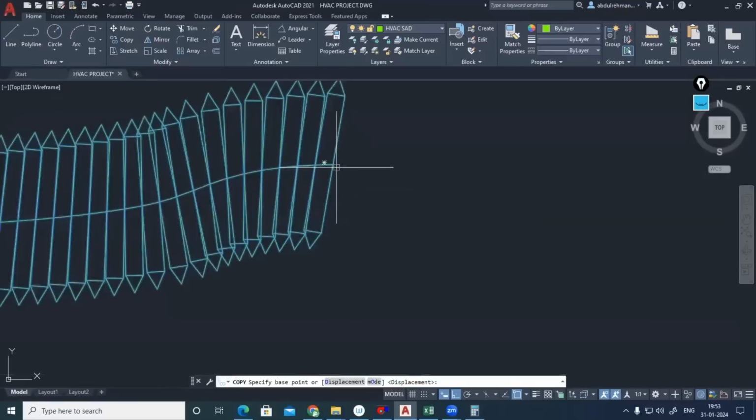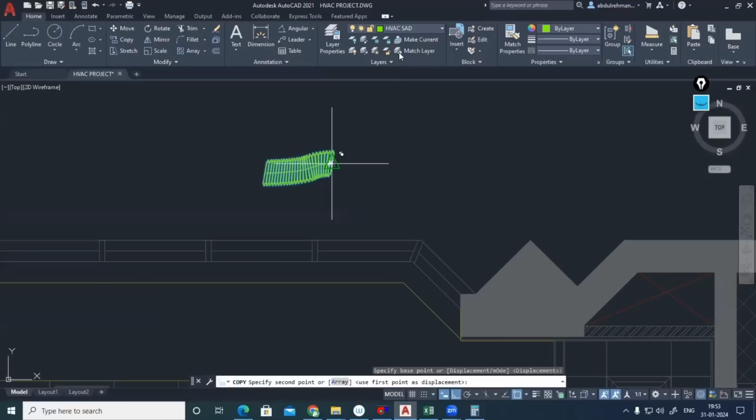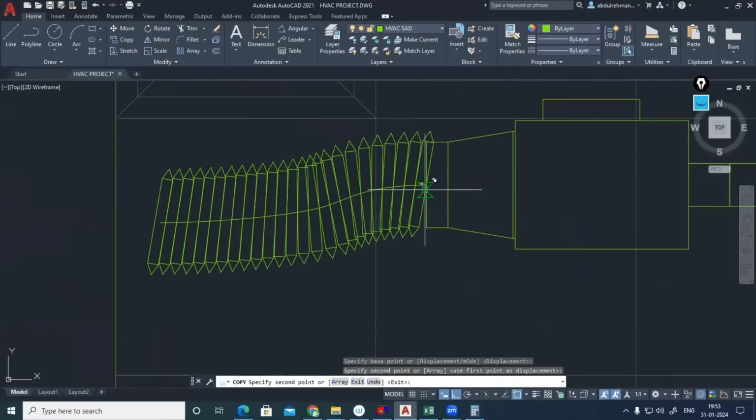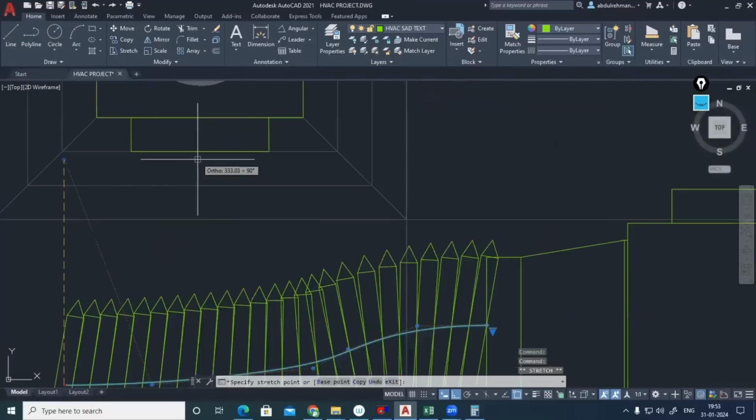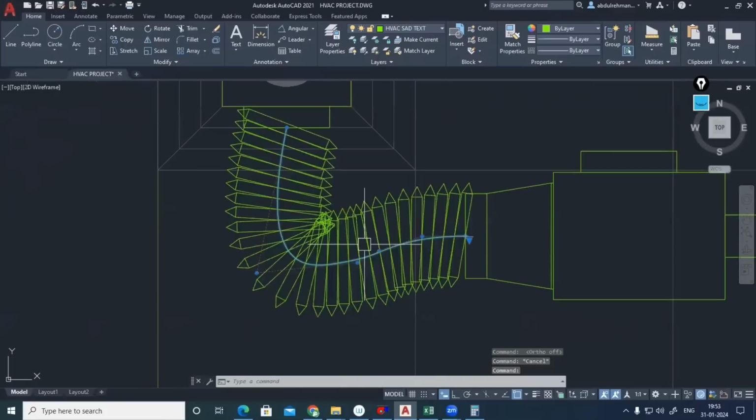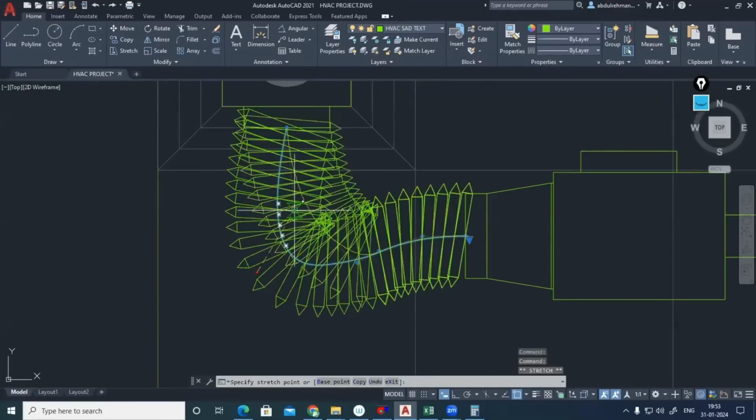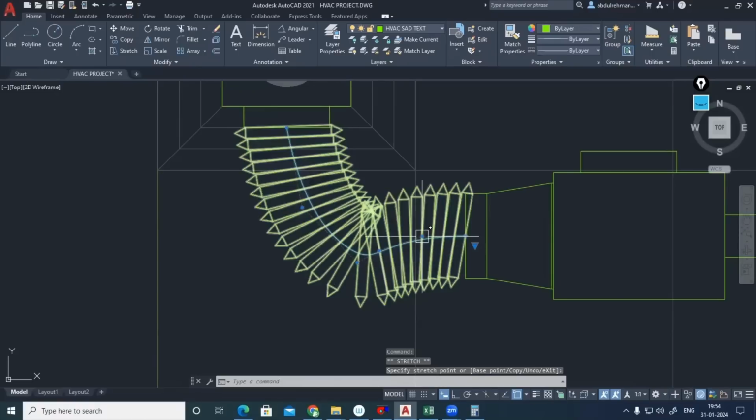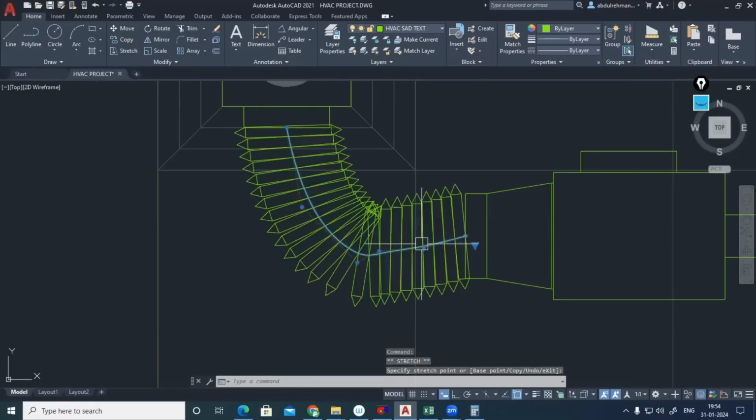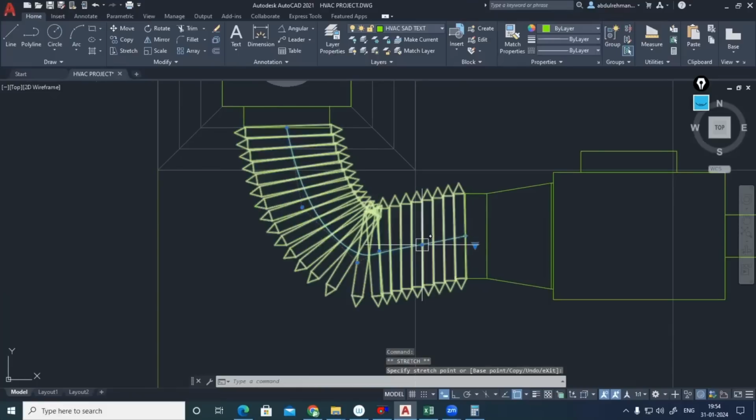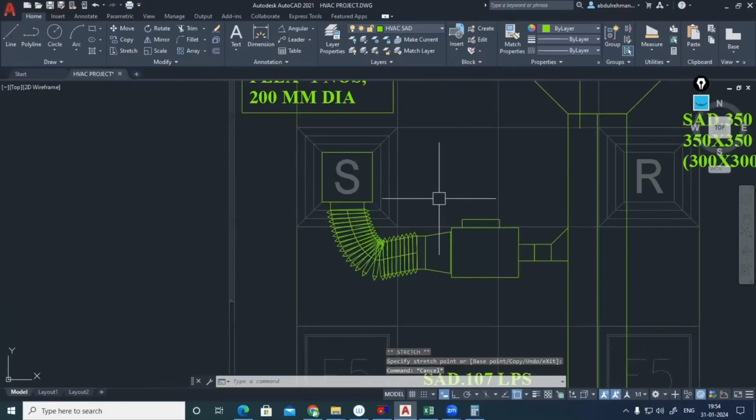Copy with respect to this point. Okay, we can place it here now. Then this one you can connect. Make sure ortho is off when we are adjusting this one. What is okay.